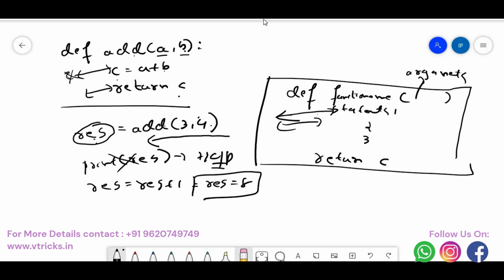If that's the case, now we can make our code much more dynamic. Much more dynamic in the sense that I will not pass 3 and 4. Rather than that, is there any way that I can ask the user, please enter the value of A, so that the user will enter A, and please enter the value of B, so that the user will enter B? I will catch that and give the result. Is there any option to do that? If that's the case, what to do?